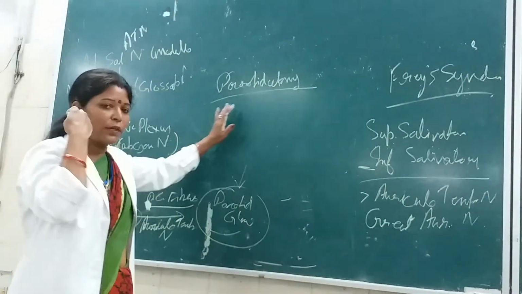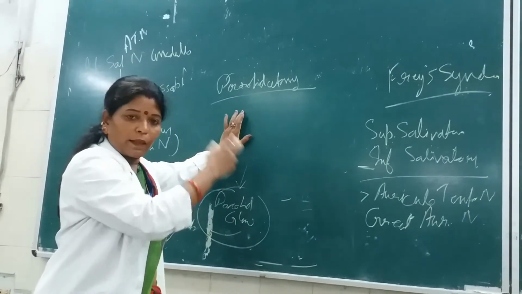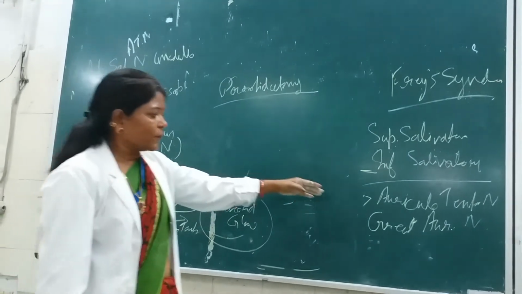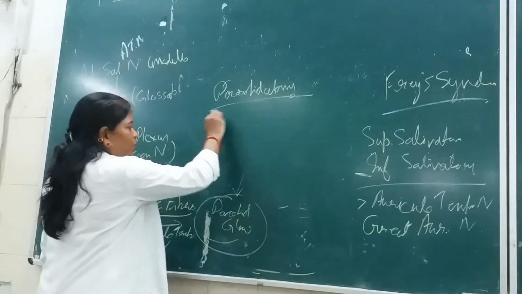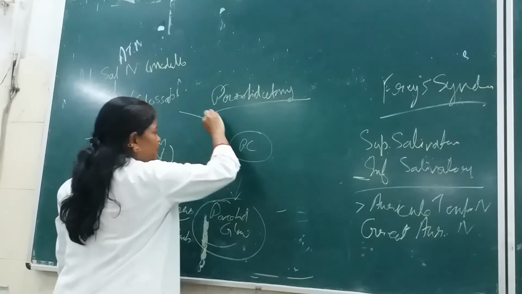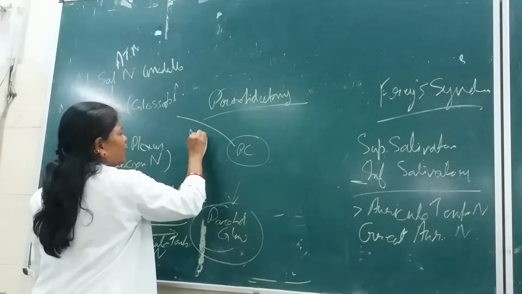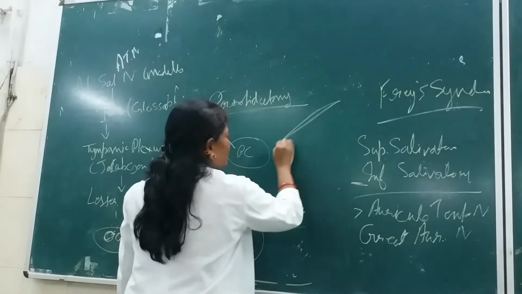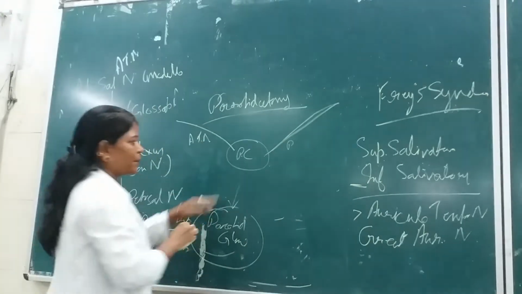what happens? During parotidectomy, if the auriculotemporal nerve is cut or damaged, what happens? Here is the parotid gland, here is the auriculotemporal nerve, here are the postganglionic sympathetic fibers.